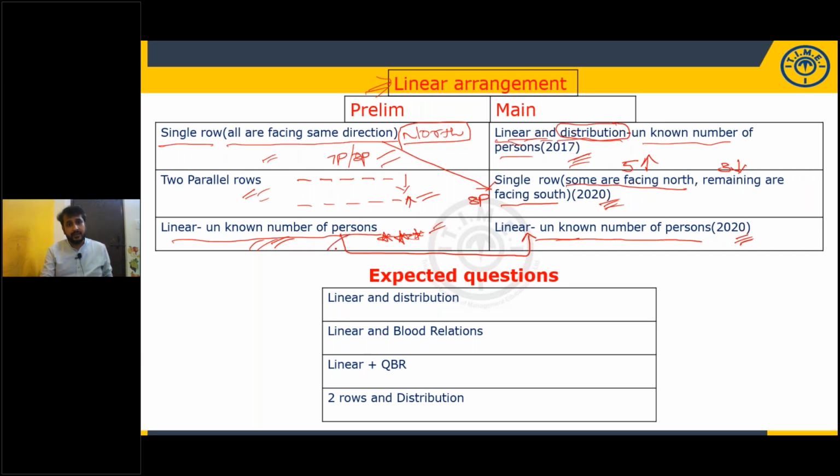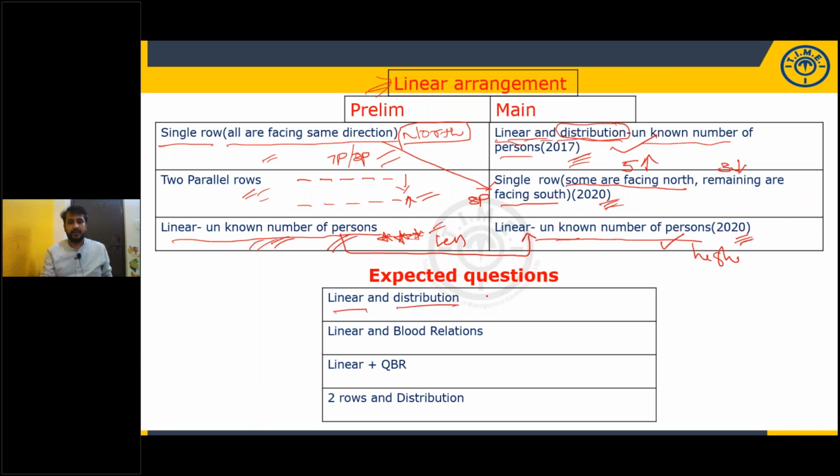Also in 2020 they gave it in prelims, but there the level of difficulty is a little less, and here it will be a little bit high. So these three models, while you are preparing, first focus on these models. This unknown number of persons model is repeated. I'm not saying that they will repeat again, but you can understand the level of difficulty. They'll give you very easy ones. And these are the expected questions.